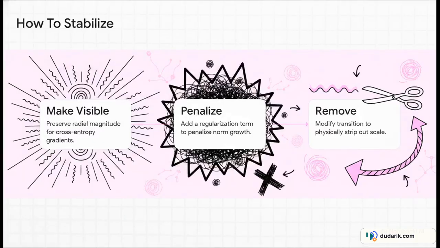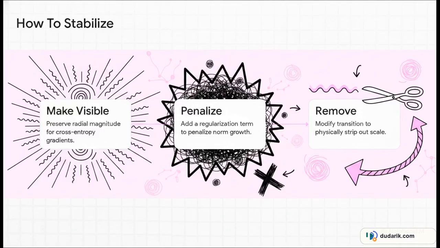Let's break those down. First up, using scale visible readouts. This means you preserve the radial magnitude rather than normalizing it away, so the cross-entropy loss actually receives proportional gradient signals. Second, adding an explicit norm penalty. This is a regularization term in your loss function to explicitly penalize those massive hidden state norms. And third, modifying the recurrent transition to physically strip out the accumulated scale before feeding it into the next loop. You expose the scale, penalize it, or physically strip it out.